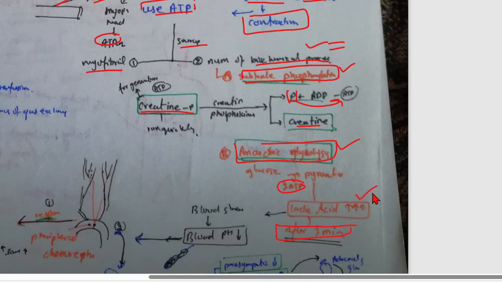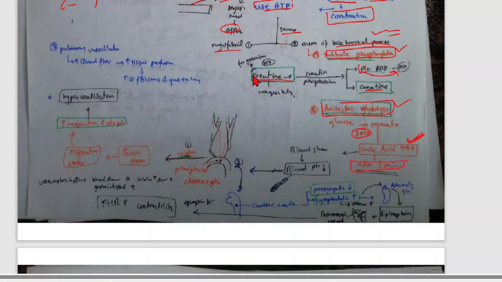Here the lactic acid formation is increased. So during exercise this process is happening. After 1 minute the lactic acid increases. When lactic acid increases, it goes to the bloodstream, and the blood pH decreases. When the blood pH decreases, what will happen?